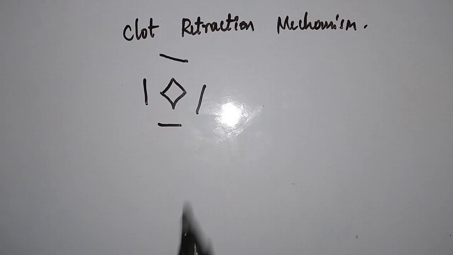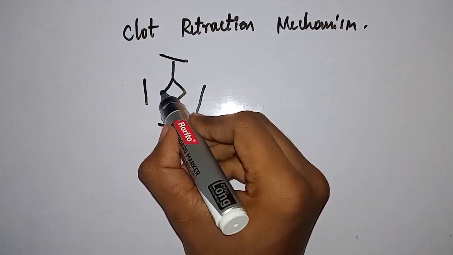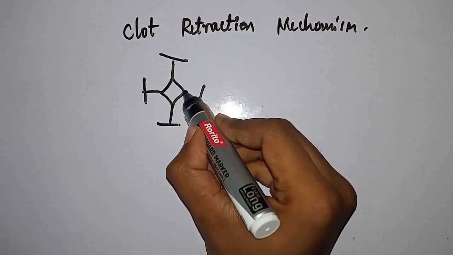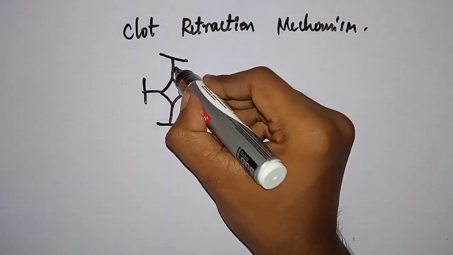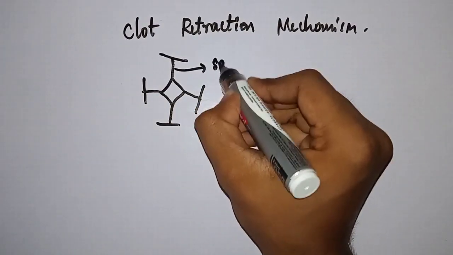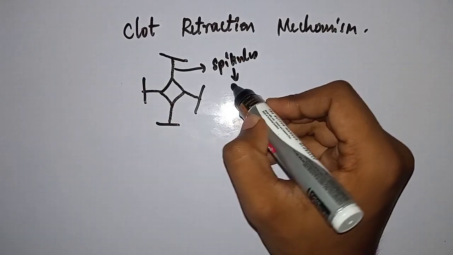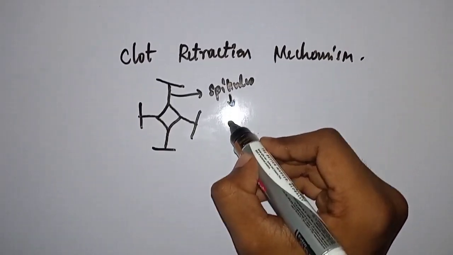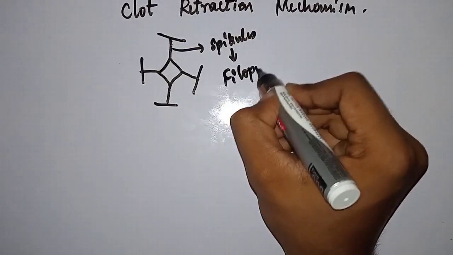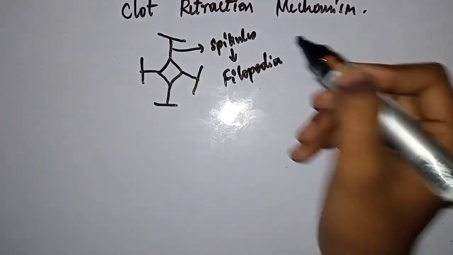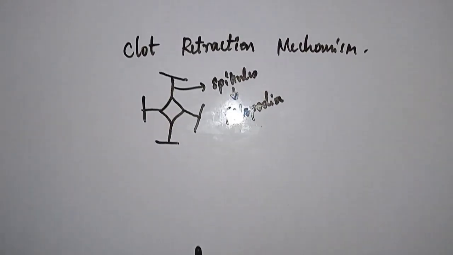What happens is these platelets will give rise to spicules. These are spicules, and these spicules will attach to the fibrin threads. These spicules of platelets have a special name called filopodia. And this will attach to the fibrin threads as shown in this diagram.